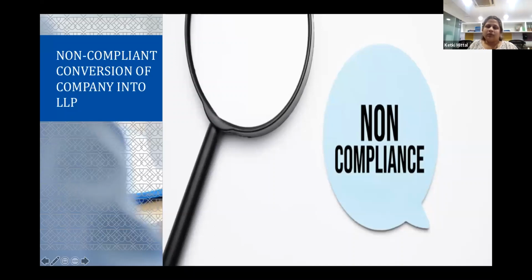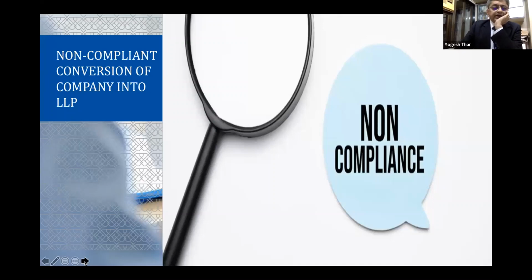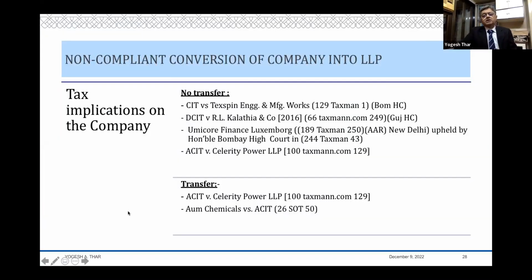Yeah. So, non-compliant conversion of company into LLP. Okay. It is not a small point, because it keeps coming up every time, this conversion into LLP, especially because of the decision of the tribunal in the case of Subsidiary. So there are 3 entities we have to look at: tax implications under the company, tax implications in the LLP, and the implications in the hands of the shareholder who has become a partner in that LLP. So we are saying it is non-compliant with 47(xiii)(b). Some conditions are not satisfied. What happens?